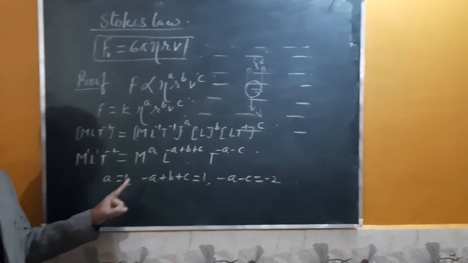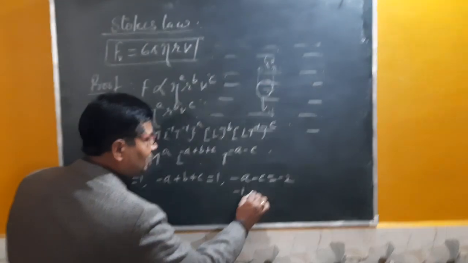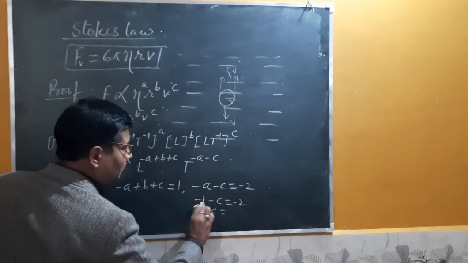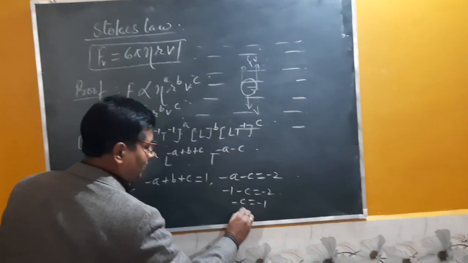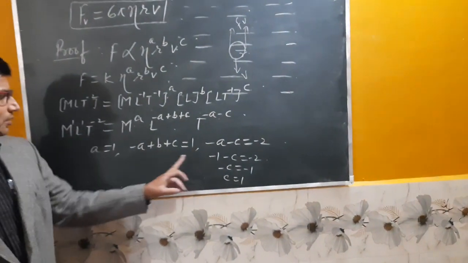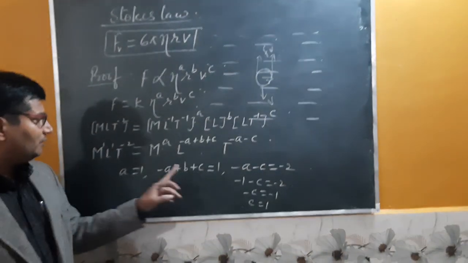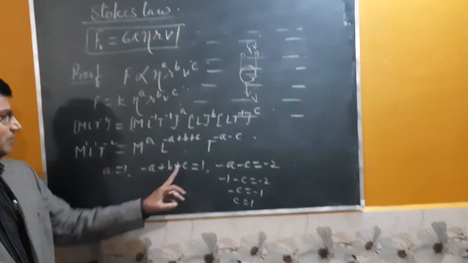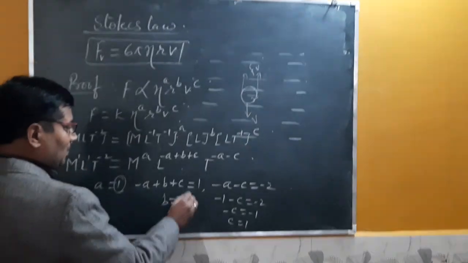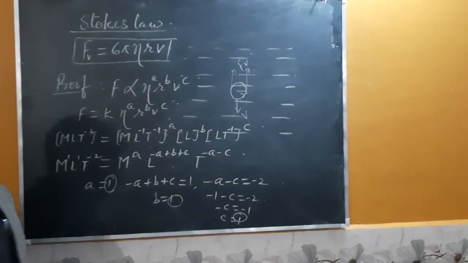So a is equal to 1 means from this, minus 1 minus c is equal to minus 2. So minus c is equal to minus 2 plus 1, that is minus 1. So c is equal to 1. Putting the value of a is equal to 1 and c is equal to 1, minus 1 plus 1 cancel each other, and you are left with b is equal to 1. Means a is equal to 1, b is equal to 1, c is equal to 1.